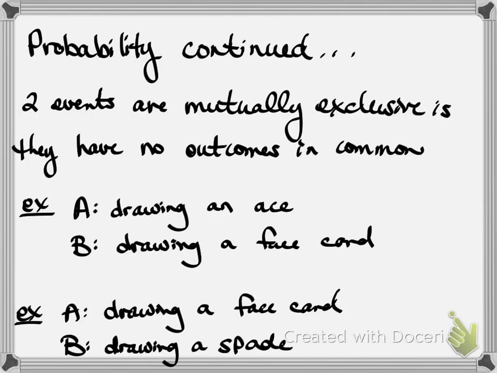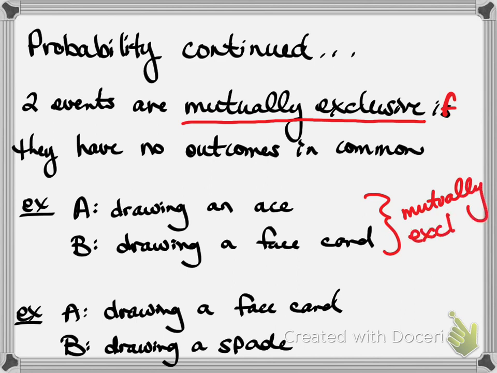In our last video lesson, we're going to continue talking about probability. Two events are mutually exclusive if they have no outcomes in common. One example would be event A is drawing an ace out of a standard deck of 52 cards, and event B is drawing a face card. These have no outcomes in common, so these two are mutually exclusive.